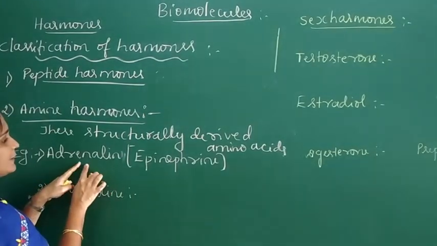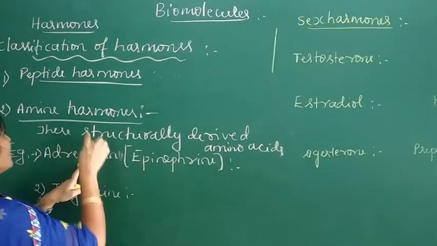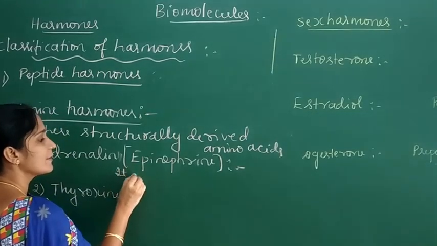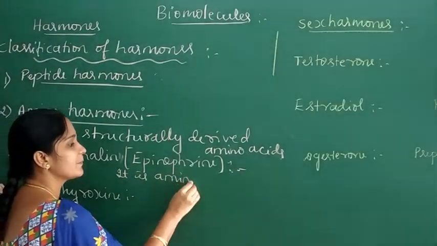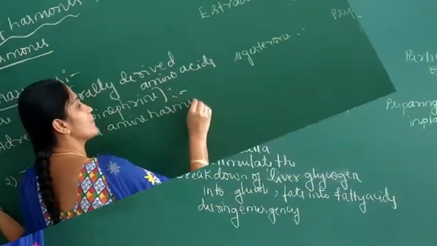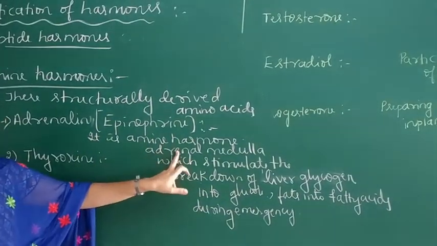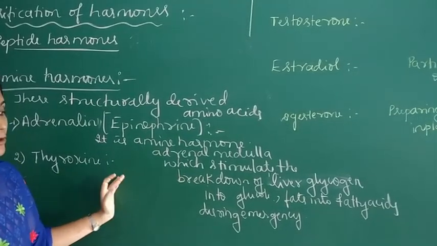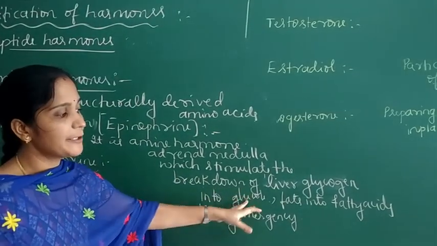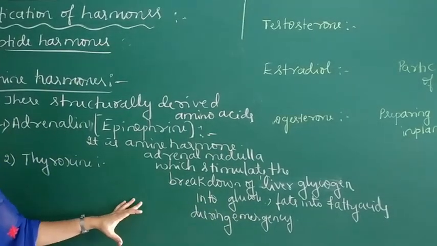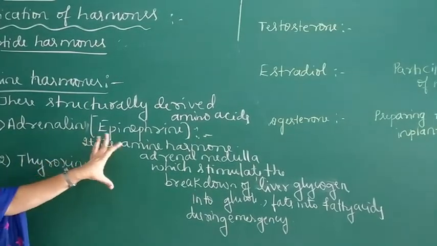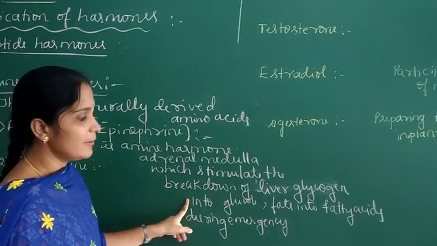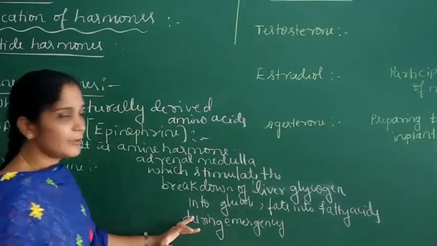Adrenaline or epinephrine is an amine hormone. It is produced from the adrenal medulla. Its function is to stimulate the breakdown of liver glycogen into glucose and fats into fatty acids during emergency.